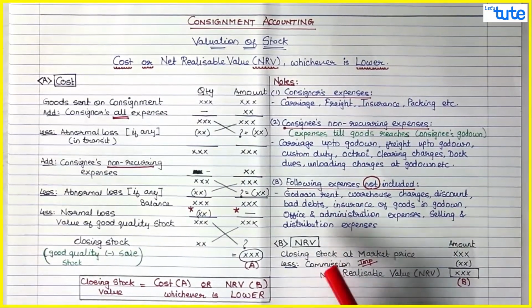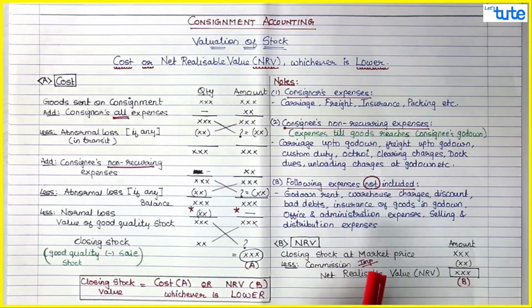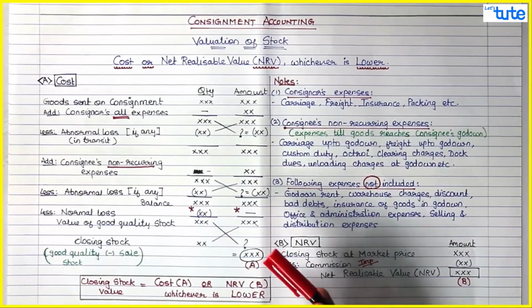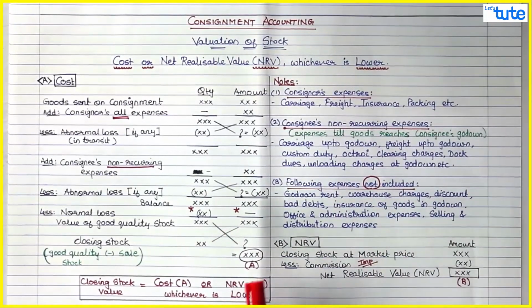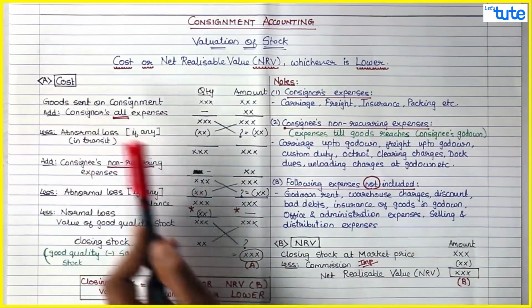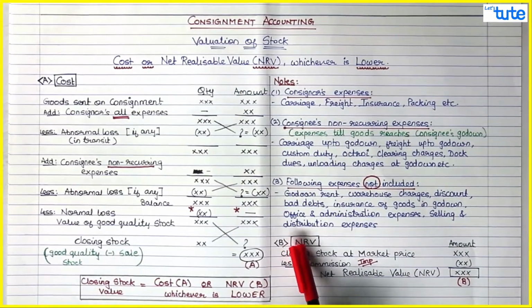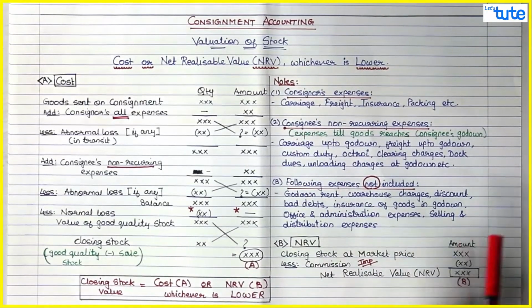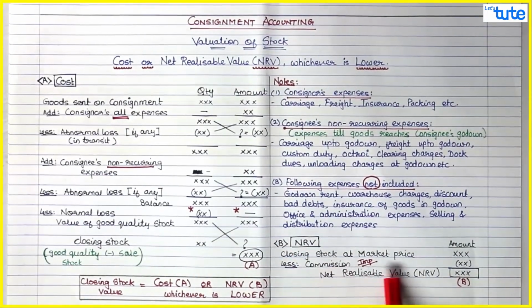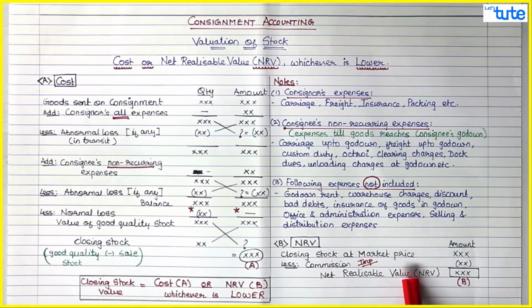So you always remember this when you want to find out NRV. That is why previously I told you, generally in normal accounts we say cost or market value, whichever is lower, but technically it is cost or net realizable value, whichever is lower. So net realizable value is market value minus those expenses which are going to be incurred, and whatever amount you are going to receive in hand, that is your net realizable value.